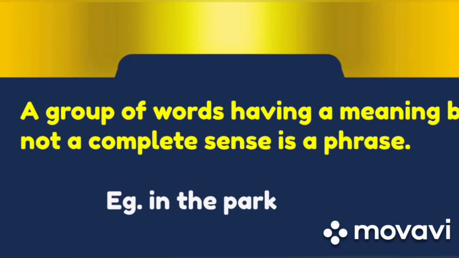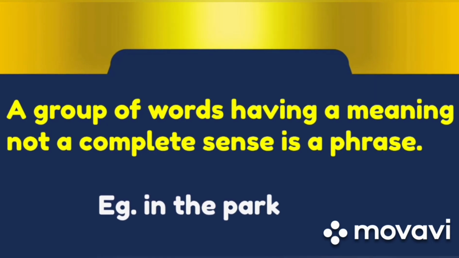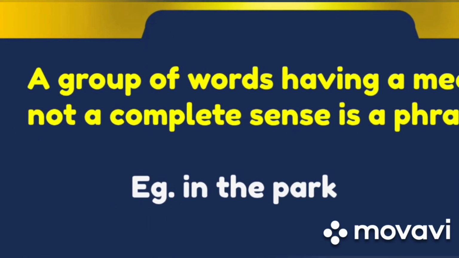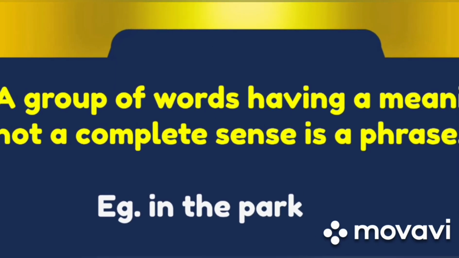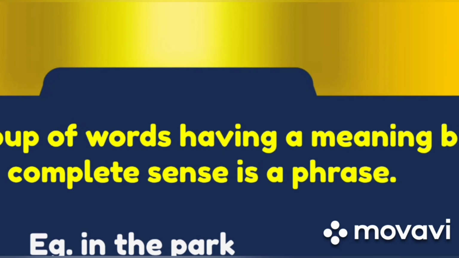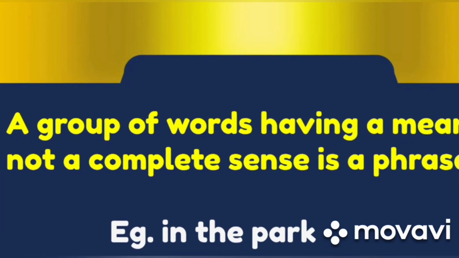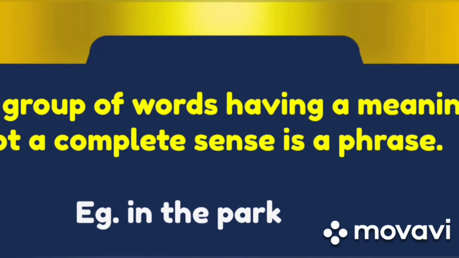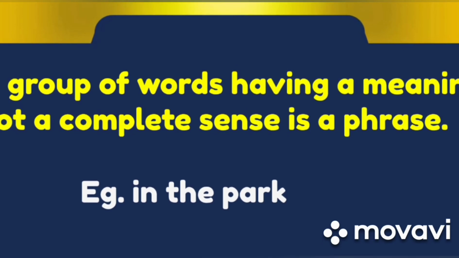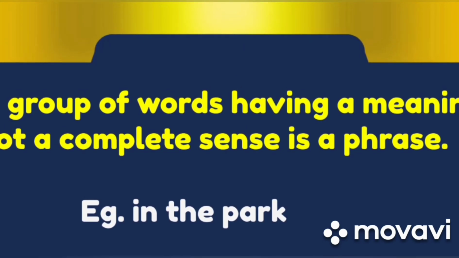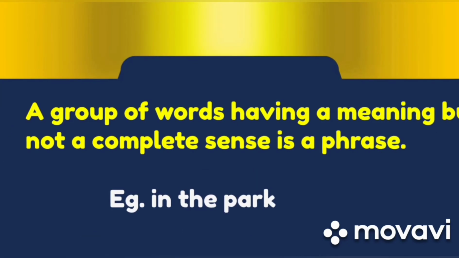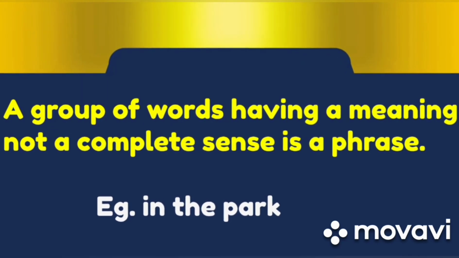What is a phrase? A group of words that makes sense but not complete sense is called a phrase. That means when we arrange a group of words and it gives us a meaning but not a complete meaning, then it is not called a sentence but it is called a phrase. And a phrase never starts with a capital letter, neither does a phrase end with any of the punctuation marks. Nothing is put after a phrase. For example, in the park. When we say in the park, it gives us a meaning, but the meaning is not complete. So this is a phrase.